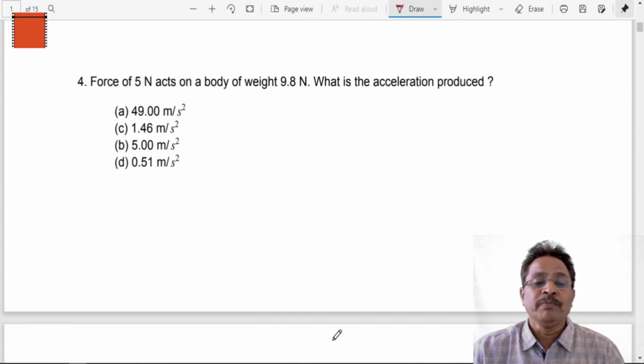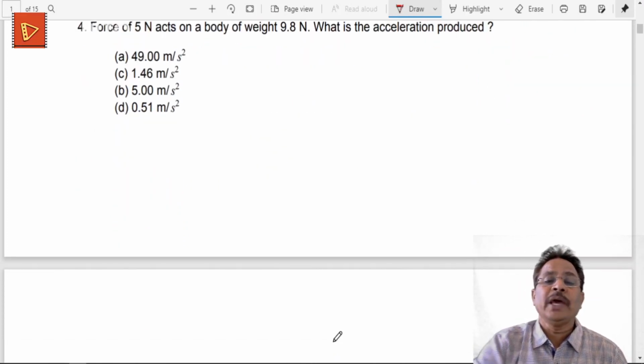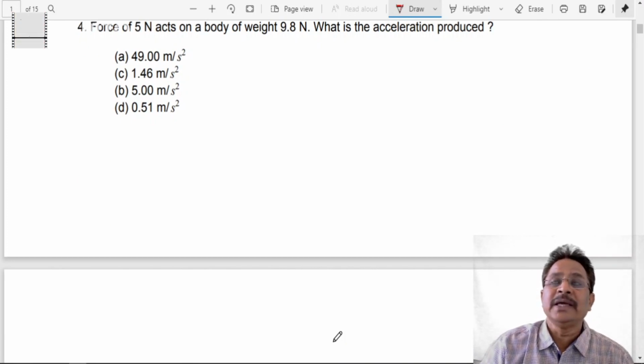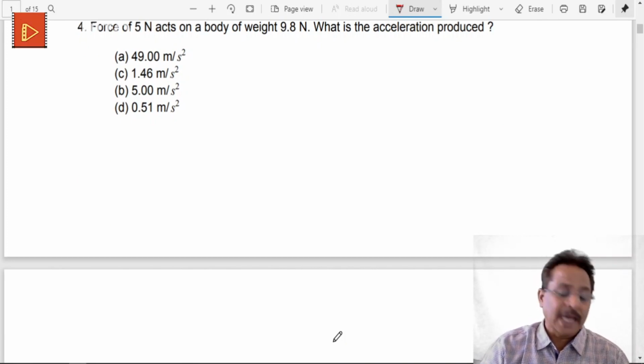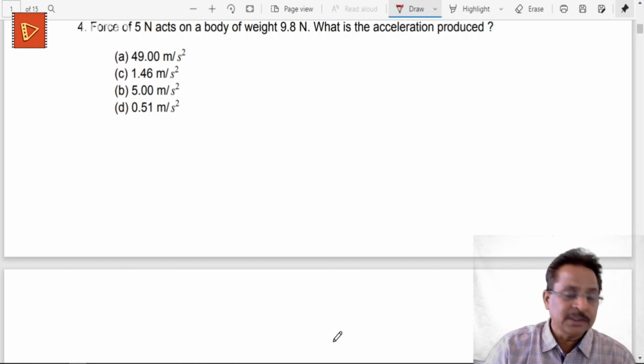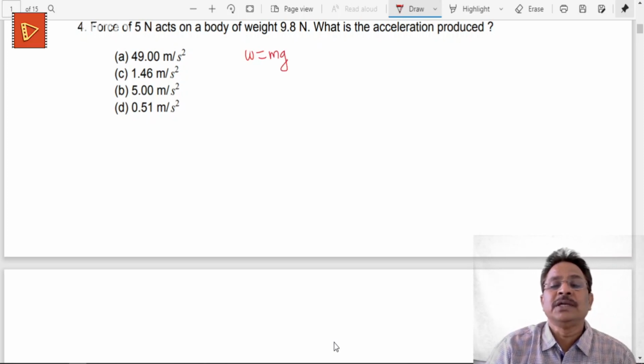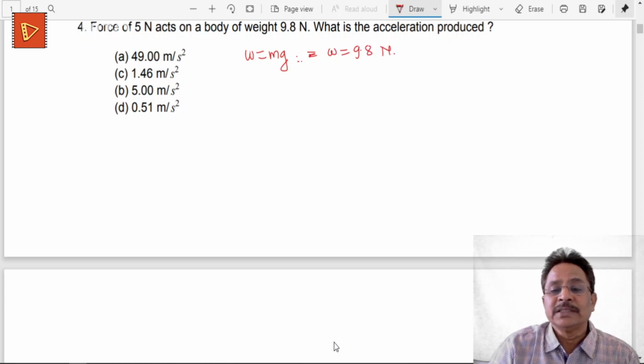Now question number 4. A force of 5 N acts on a body of weight 9.8 newtons. What is the acceleration produced? Now how will you calculate this? In this case we know that weight is given by mass into Earth's gravitational constant, mg. So this weight is given to be 9.8 newtons. So I can just calculate this.